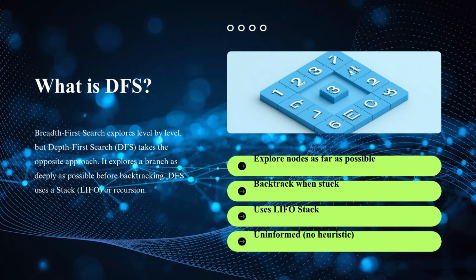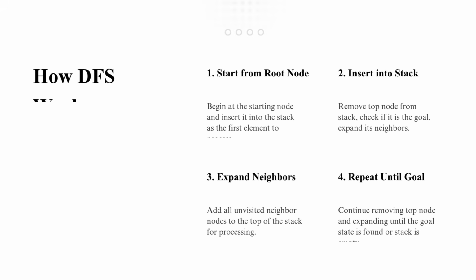Now let us look at the important components involved in DFS. Depth-first search mainly relies on three important components. The first is the stack. A stack follows the last in first out principle, meaning the most recently added node is explored first. The second component is the visited set. This prevents revisiting nodes and avoids infinite loops in cyclic graphs. The third component is the graph or tree structure containing nodes and edges. DFS may be implemented in two ways, using an explicit stack, or using recursion. Both approaches follow the same exploration strategy.